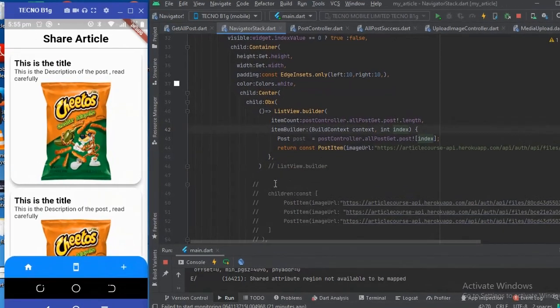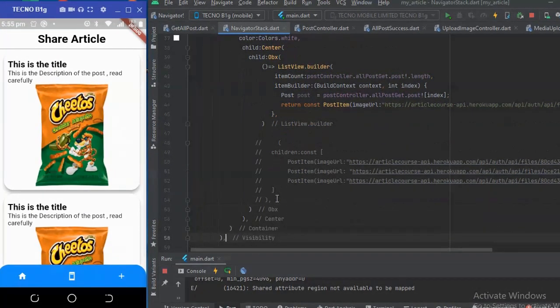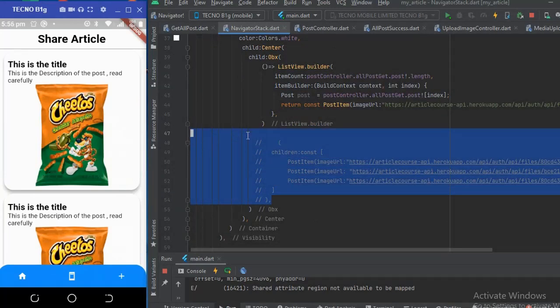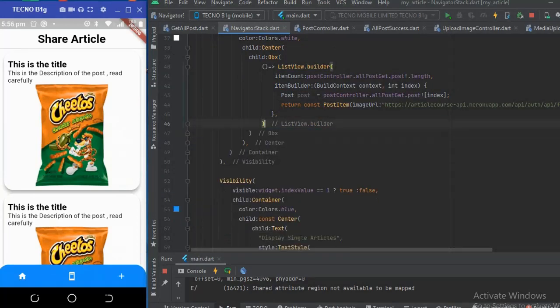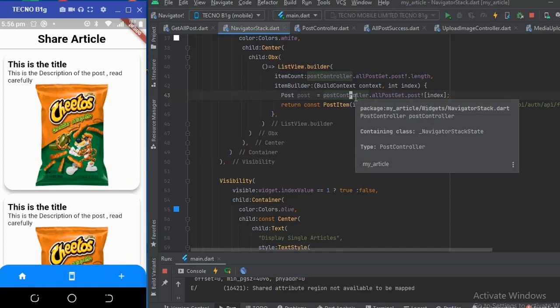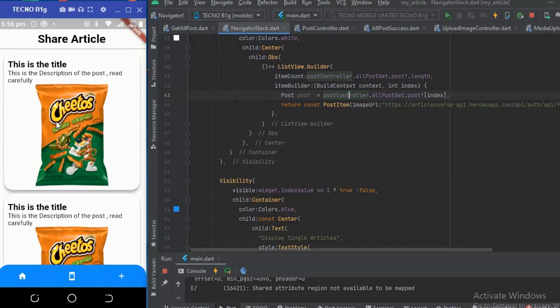Okay, so let me get rid of these comments that we have here. So now we want to display each post, right? We want to replace the dummy data with real posts. Okay, so how do we do that? If you look at the mobile app here at my left hand side, we have a title, a description, and a picture here.